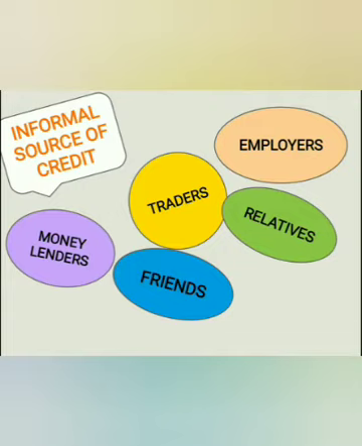Today we are going to learn chapter 3, Money and Credit, and this is part 3. Informal sources of credit include money lenders, traders, employers, friends, and relatives. So, who all are included under the informal source of credit? Everybody can approach anybody: friends, relatives, traders, employers, money lenders. Whenever it is required, we can approach them and get the money.